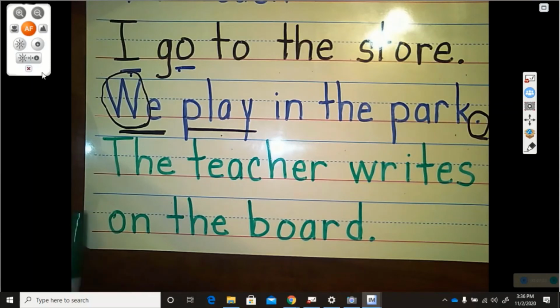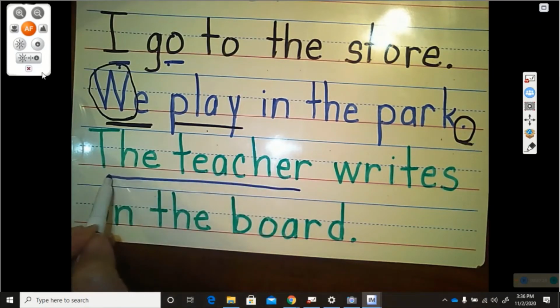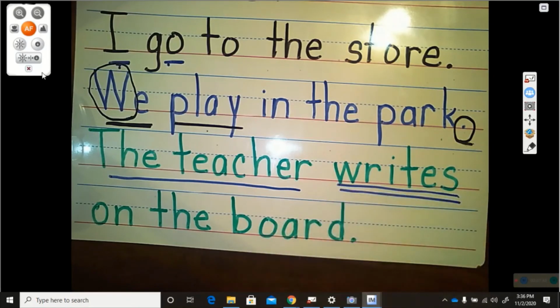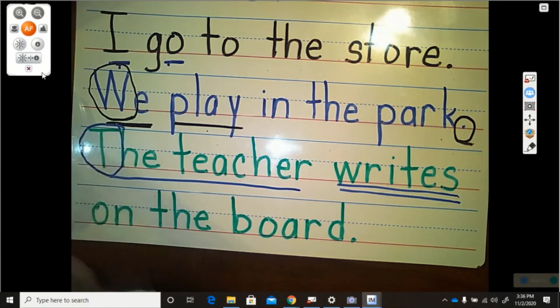Now let's see if it's a complete sentence. Does it speak about somebody? Yes, it speaks about someone. It speaks about the teacher. Does it tell what the teacher's doing? Yes, the teacher writes. Writes is the action word. So it's met two of the criteria. Now, does it begin with a capital or uppercase letter? Yes. The T is a capital T. Does it end with a punctuation? This little dot right here is a period, so it ends with a punctuation.